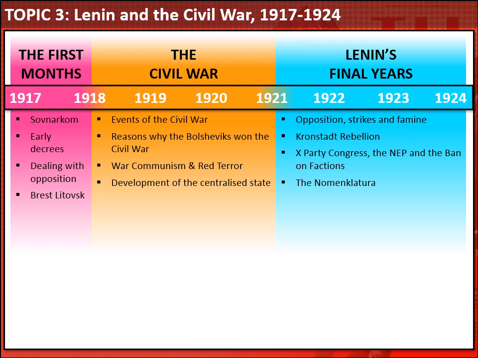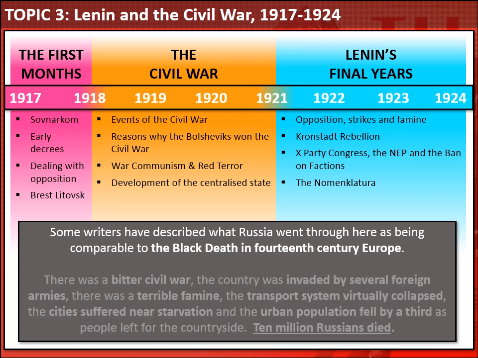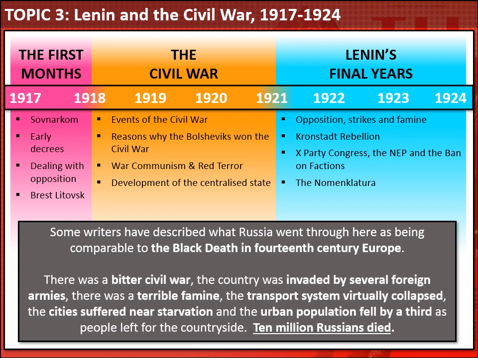Now this is a really exciting and interesting part of the course. Some historians have suggested that what Russia went through in this period is pretty much comparable to the Black Death in 14th century Europe, that Russia went through a crisis of huge proportions. There was a bitter civil war. The country was invaded by several foreign armies. It suffered a terrible famine. The transport network virtually collapsed.